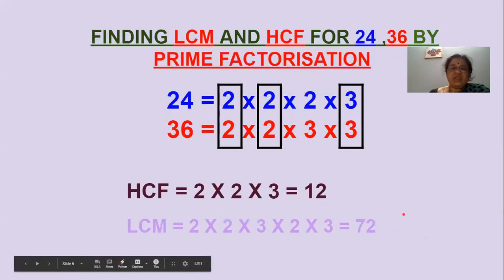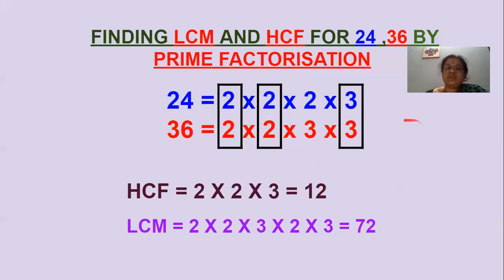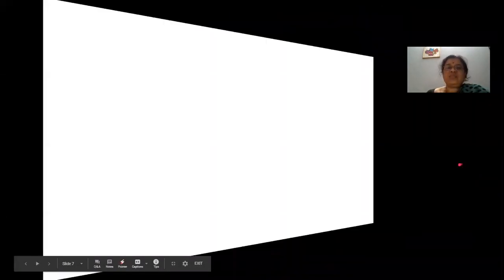And for the LCM, you have to write the common numbers. What are the common numbers? 2 into 2 into 3. And the remaining numbers which we did not put in a box, those two numbers are 2 into 3. We'll write like this. This is LCM. LCM is 72 and HCF is 12. It is very easy to find out. Simply remember that finding the HCF is the intersection part, and for the LCM you write the intersection part and the numbers which are not in the boxes.